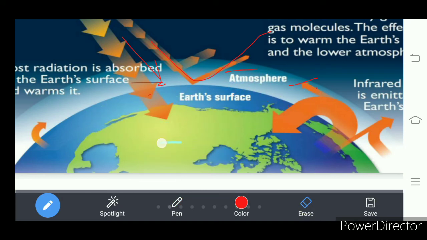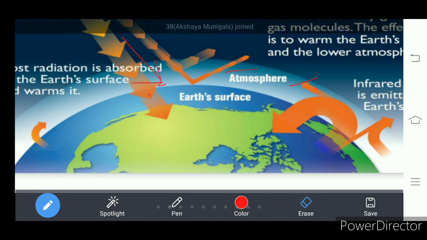Earth is called terrestrial, so as the earth radiates, it is called terrestrial radiation. The atmosphere becomes heated by the radiation of the earth. When does the earth radiate? When the earth receives excessive heat, the excessive heat is released into the atmosphere.